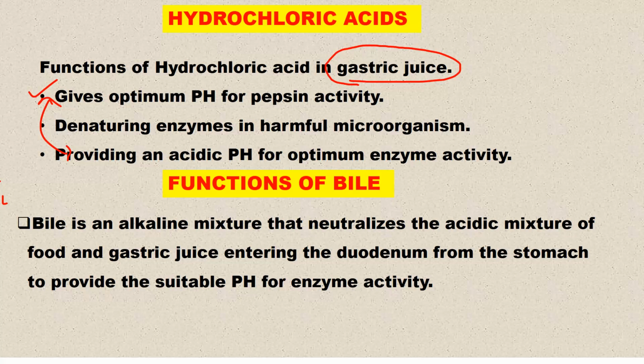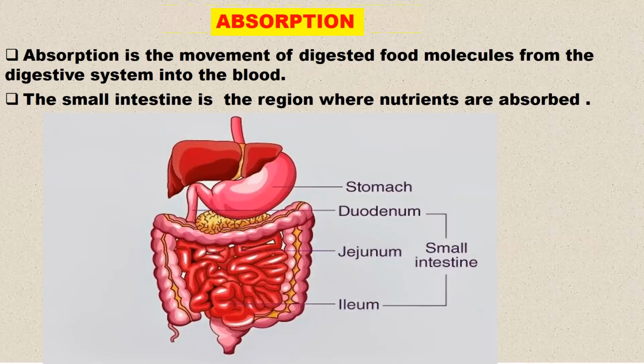Let us look at now the functions of bile. Bile is an alkaline mixture that neutralizes the acidic mixture of food and gastric juice entering the duodenum. The food coming from the stomach is acidic, so it needs to be neutralized, and bile plays that role. It also provides a suitable pH for the action of enzymes. What is the pH there? It is alkaline pH. I think I've explained something on this part where we are coming from.